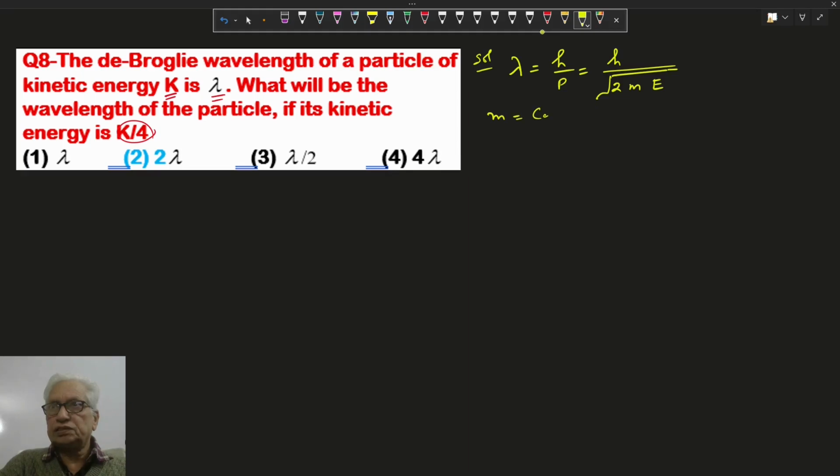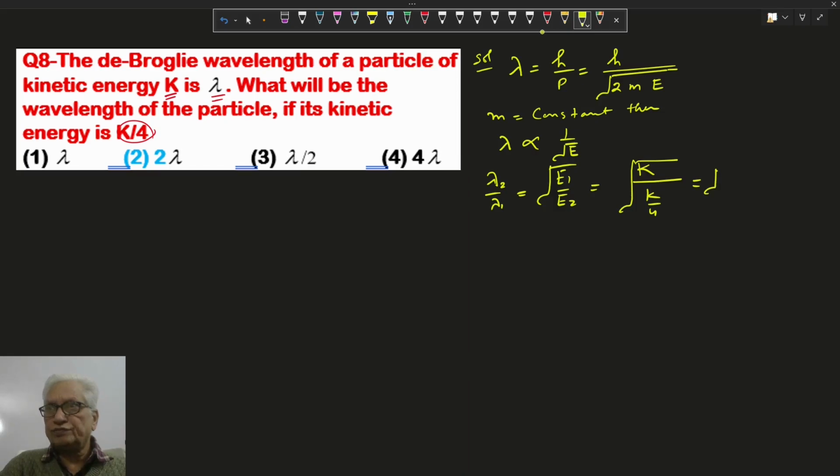If m is constant, then lambda is inversely proportional to root of E. So here lambda 2 upon lambda 1 will be the ratio root of E1 upon E2. If energy initially is K and finally is K by 4, it will be root of 4, or 2. The final wavelength will be 2 times the initial lambda.